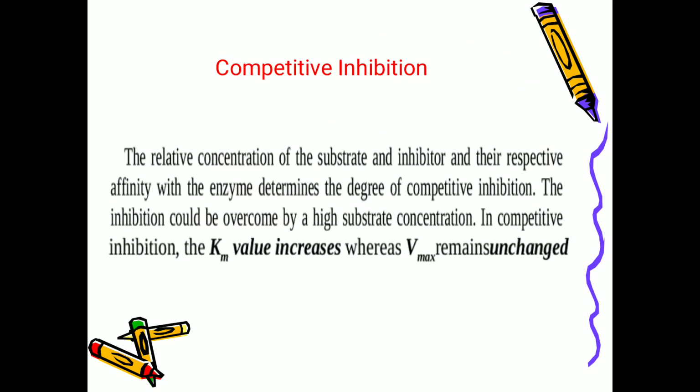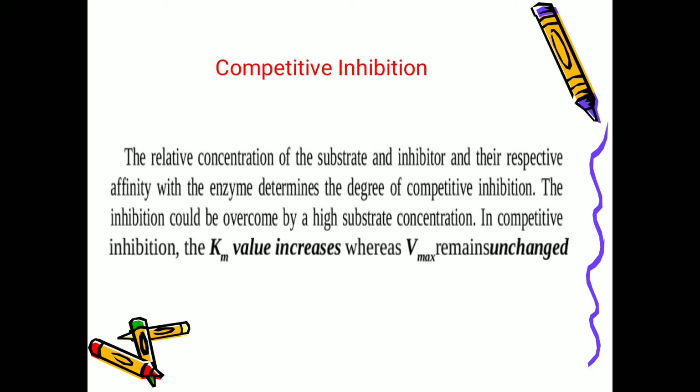And the relative concentration of the substrate and inhibitor, and their respective affinity with the enzyme, determines the degree of competitive inhibition. And the inhibition could be overcome by a high substrate concentration. What happens in competitive inhibition with regard to Km and Vmax is that the Km value will increase whereas Vmax remains unchanged.